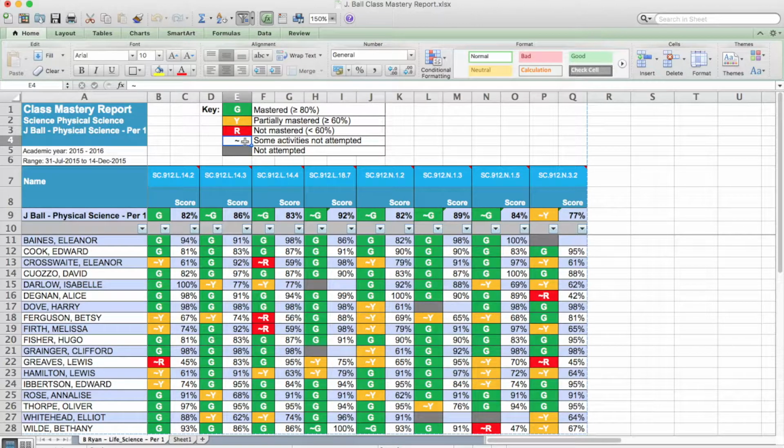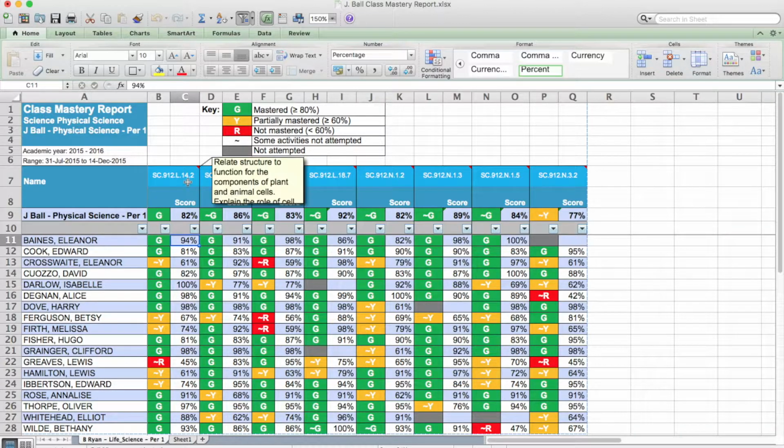The score shown for a student for a particular standard is calculated by averaging every single attempt that student makes on every activity that is tied to that particular standard. Data will populate into the report only once students have completed 50% or more of the work assigned.